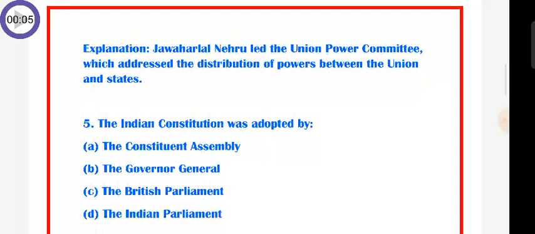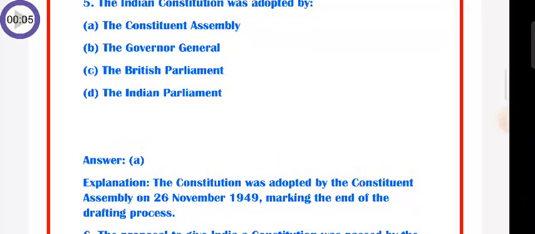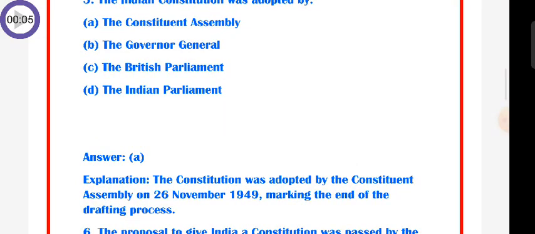Question number 5: the Indian Constitution was adopted by A. the Constituent Assembly, B. the Governor General, C. the British Parliament, D. the Indian Parliament. The answer is A. the Constituent Assembly. The Constitution was adopted by the Constituent Assembly on 26th November 1949, marking the end of the drafting process.